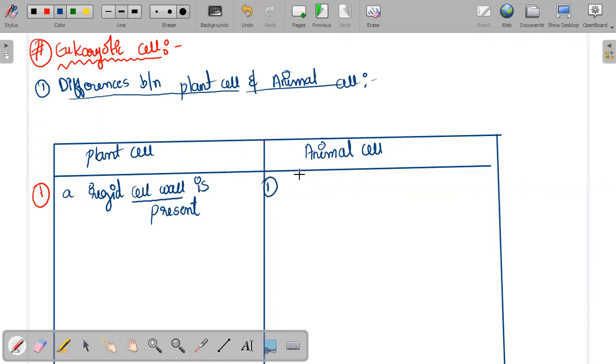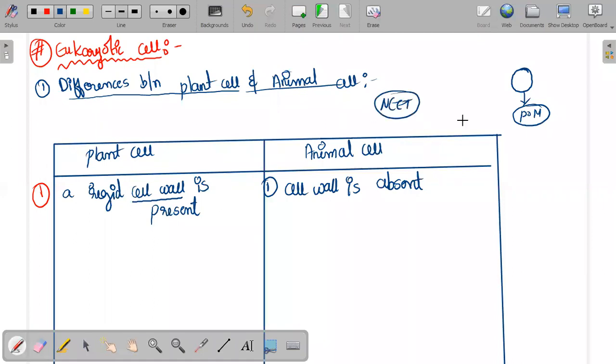This is the most important one. Everyone listen to me carefully. Here, in the animal cell, the cell wall is absent. If you take our body, whatever cell is present in our body, the cell wall is absent in that cell. You have to keep that in mind. Cell wall is absent, then only one thing is present, that is the plasma membrane. This is the need pointer. They will definitely ask this type of questions.